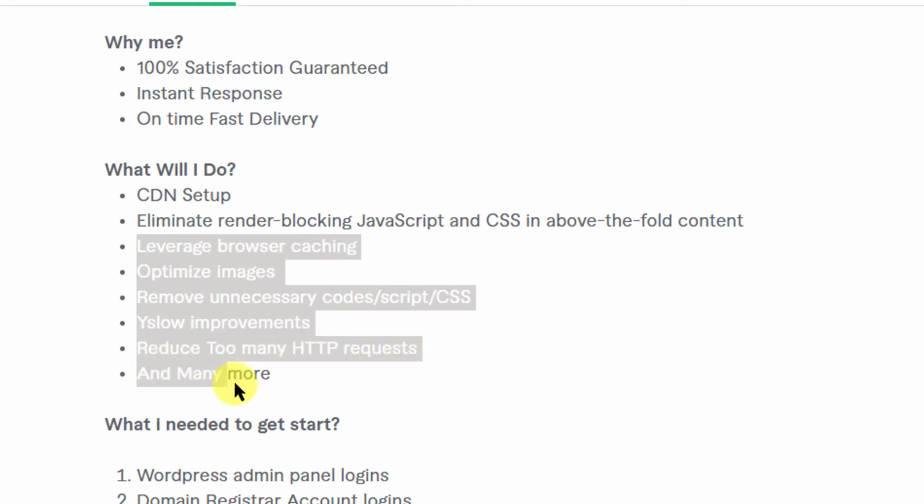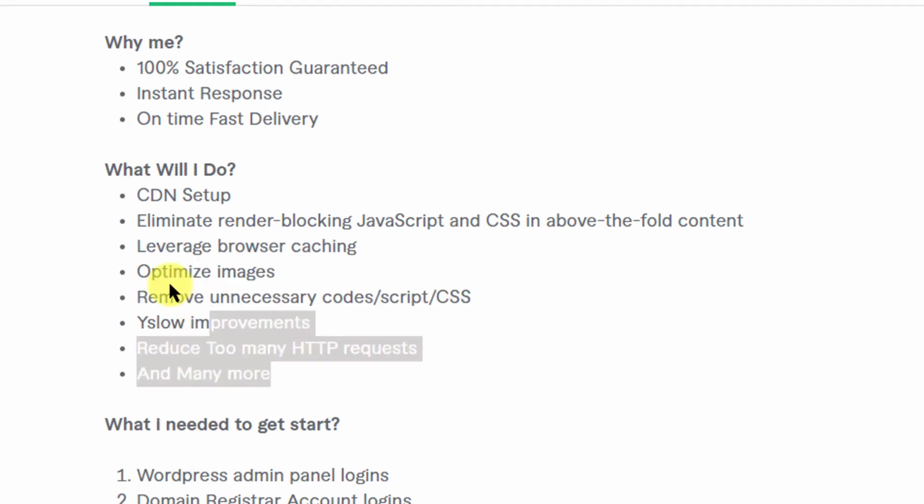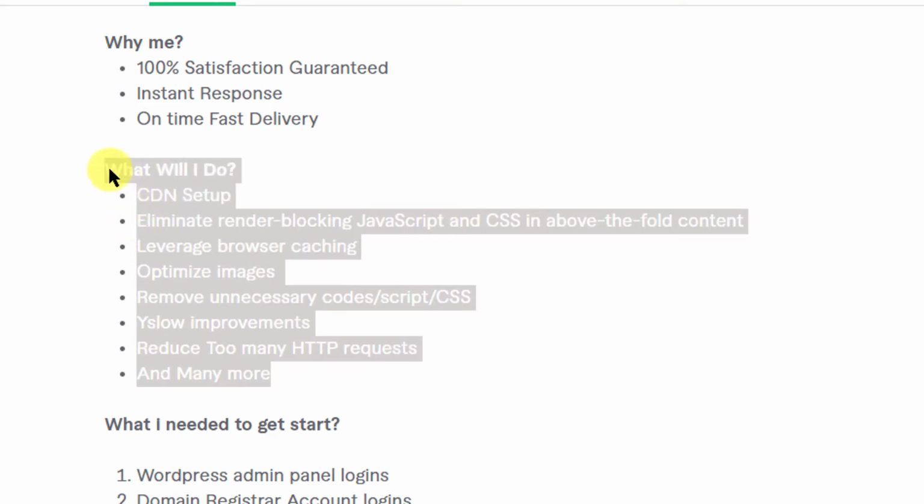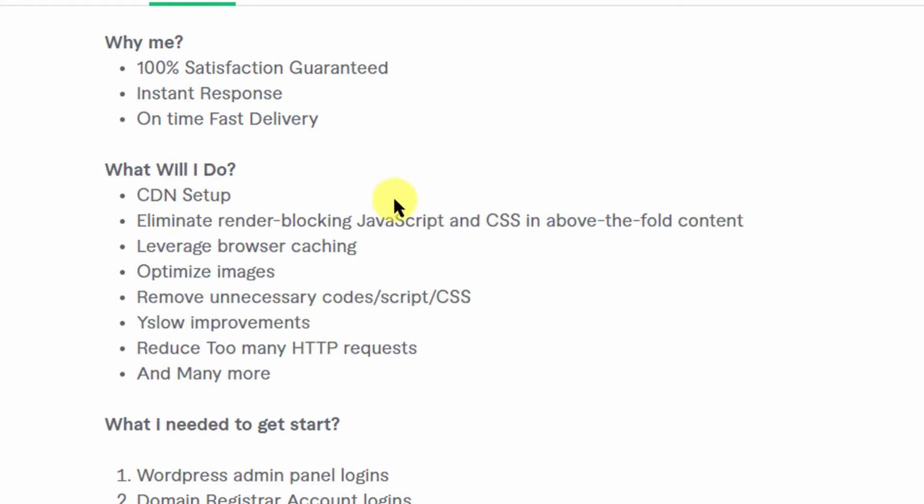All right, leverage browser caching, optimize images, remove unnecessary code, improve slow queries, reduce too many HTTP requests, and many more. So if he is actually using a plugin to do all these things, then it's okay, it's not that good. But if he's doing it on his own, one by one, looking into each of these aspects of the website and then changing things from the backend, then it is worthwhile.